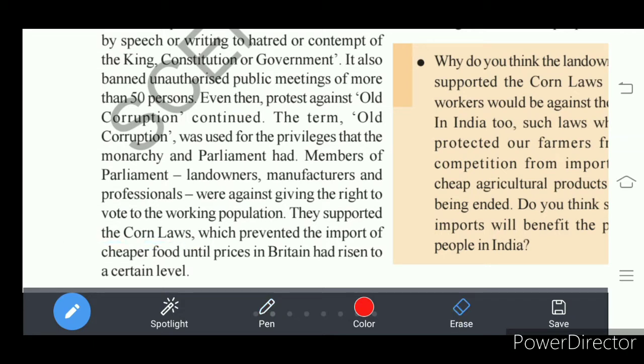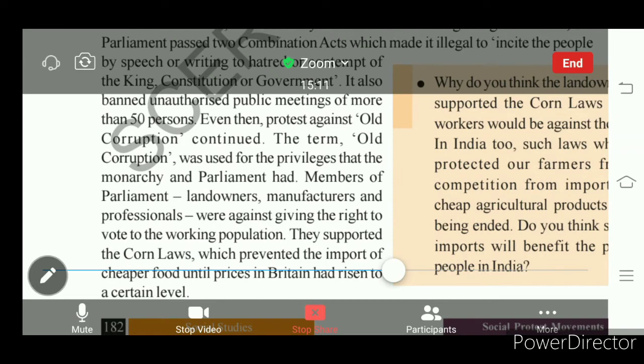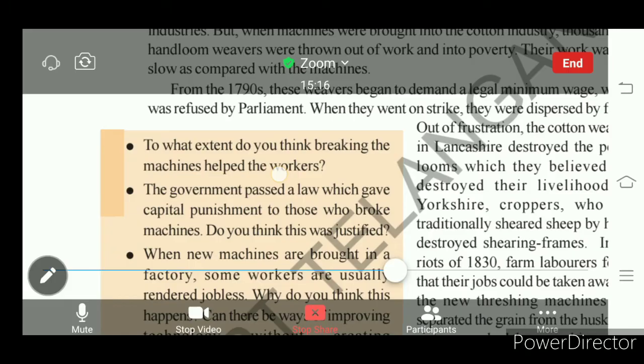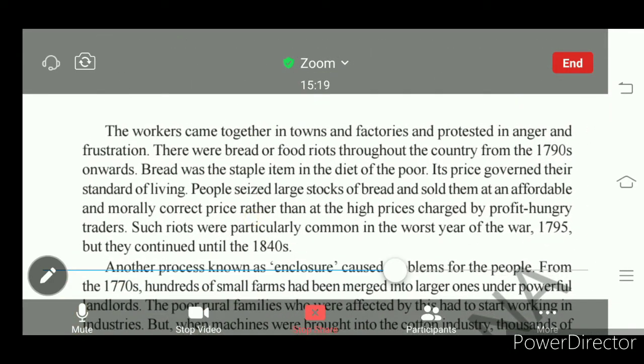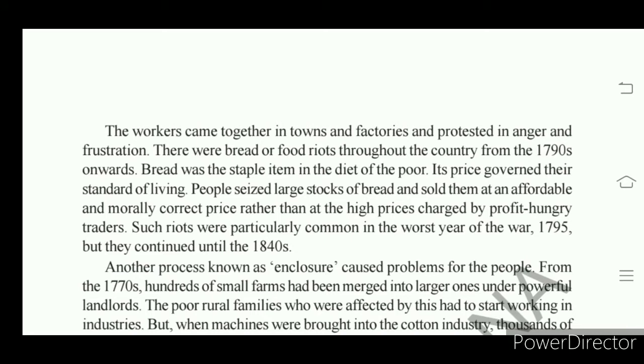So the corn laws were passed, understand, and many of the workers were thrown out of employment as the factories were shut down due to the war between England and France. Workers in the cities and factories were hungry as they were thrown out of employment, and the prices of bread and meat were high. So they started a protest out of frustration and hunger.